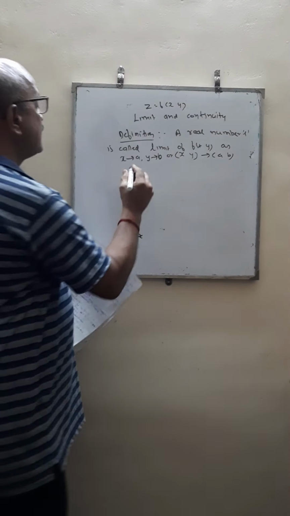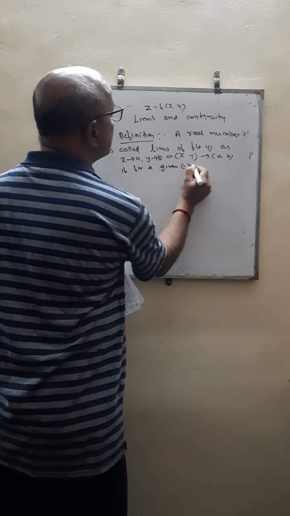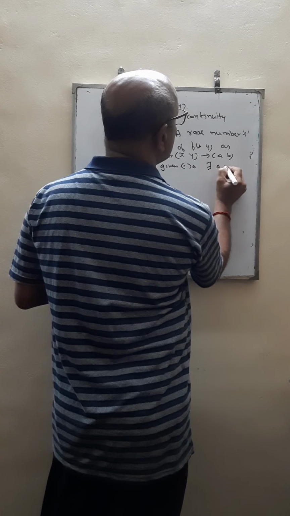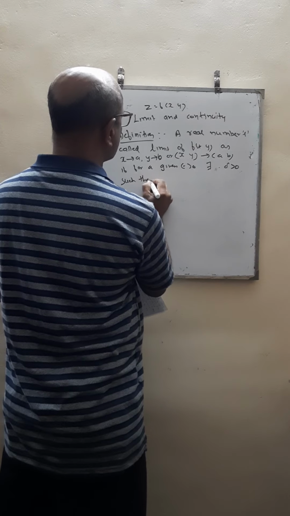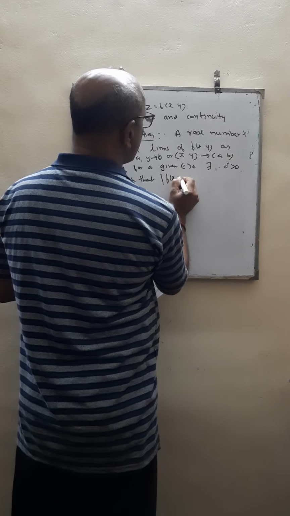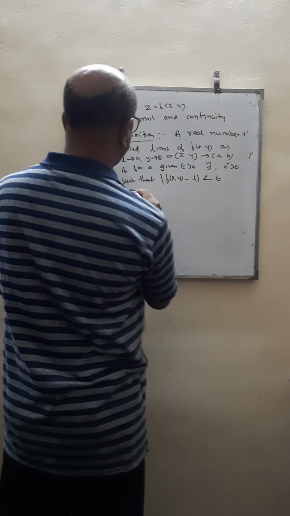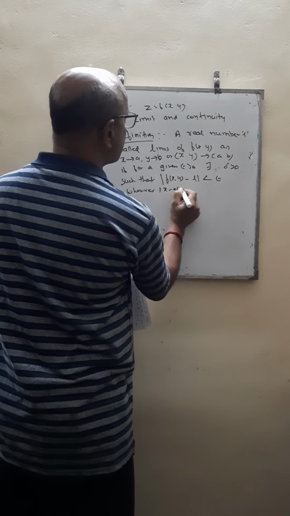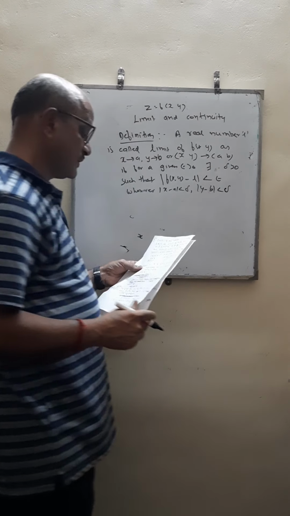They are one and the same if for a given epsilon greater than 0 there exists a value delta greater than 0 such that modulus of f of x, y minus L is less than epsilon whenever modulus of x minus a is less than delta, modulus of y minus b is also less than delta.